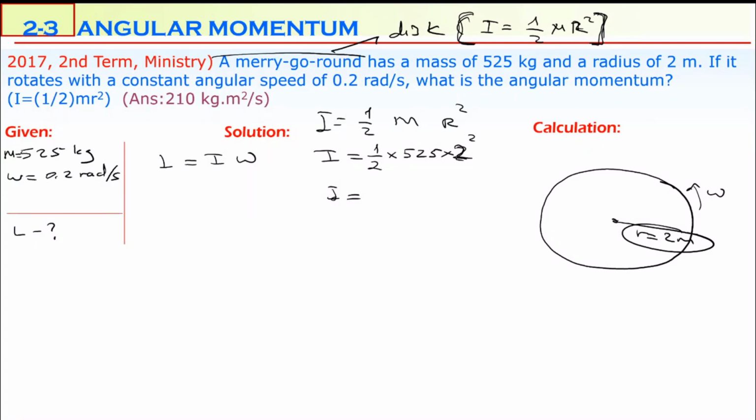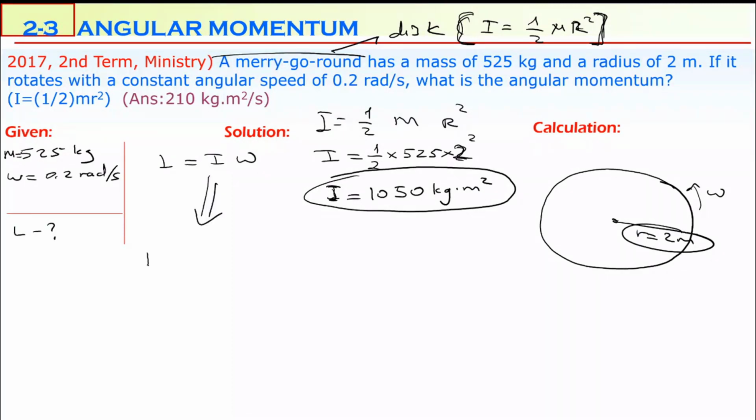525 multiplied by square root of 2 is 4 divided by 2, which is equal to 1050. So the moment of inertia of this merry-go-round, it's a disk, is equal to 1050 kilogram meter squared. Now we are ready for calculating the angular momentum. Moment of inertia is 1050. Angular speed in the problem is given as 0.2 radian per second. When we multiply them all, we will get 210 kilogram meter squared per second.